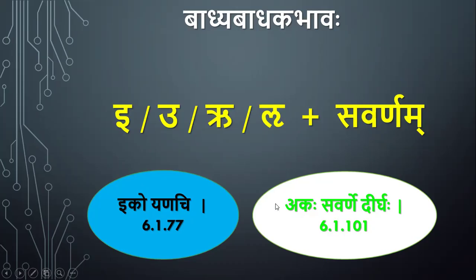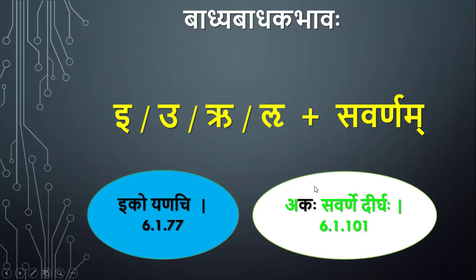So it is applicable. But if we apply iko yanachi in all these cases, then the presence of kakara in the sutra becomes useless, because if akasavarne dirgha is applicable only in case of a plus a cases, then the sutra would have been asya savarne dirgha, something like that. But it is given with this it letter akaha.